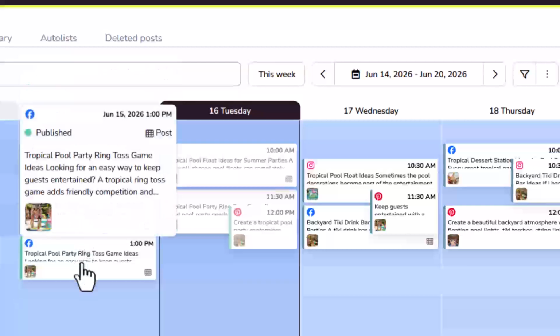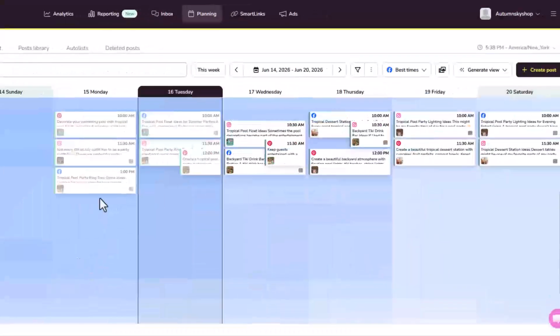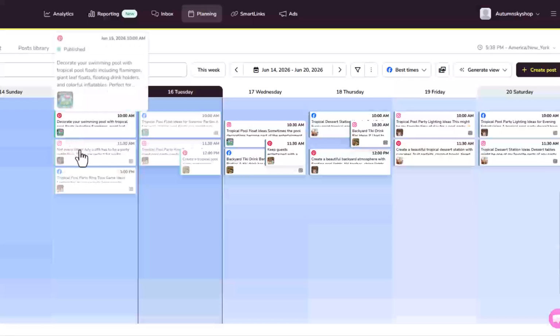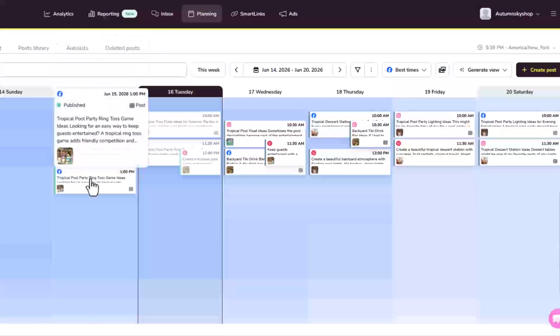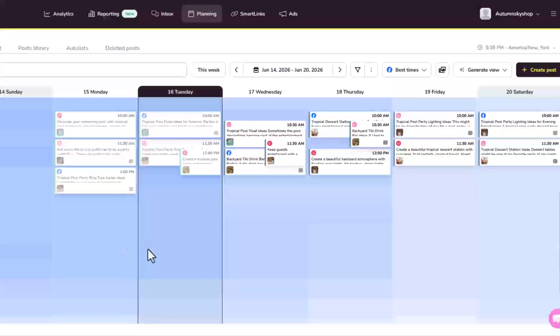And then this one is about a pool party ring toss game. So you can see there's three completely different articles going out, but one's going to Pinterest, one's going to Instagram, and one's going to Facebook. So they're not all getting the same article on the same day at the same time. And then I have taken those and I just spread them out.